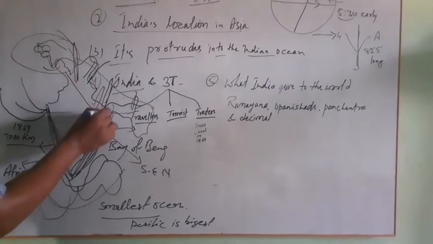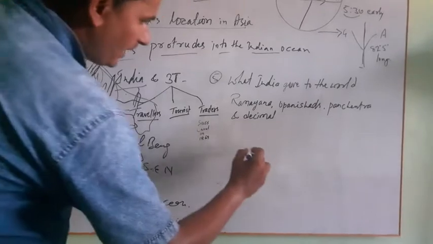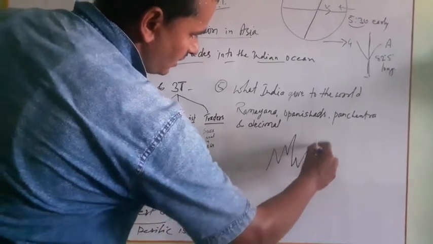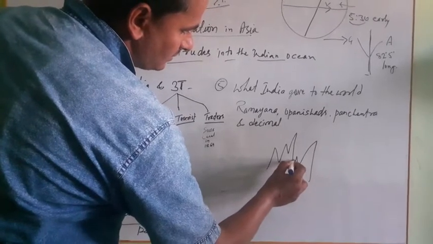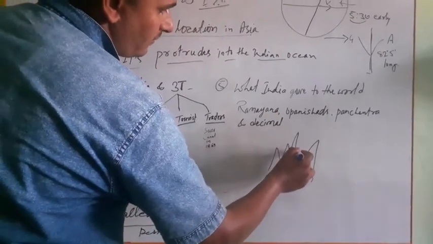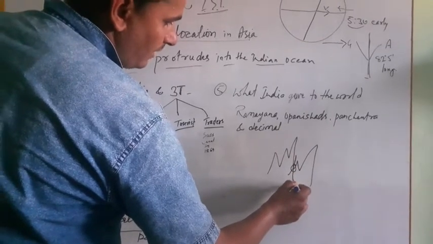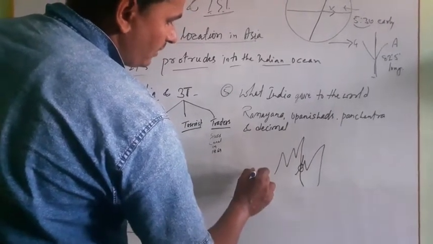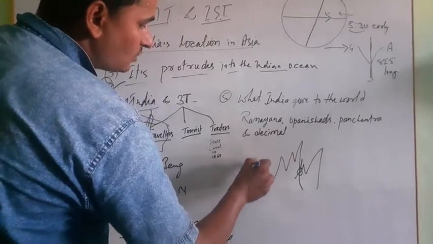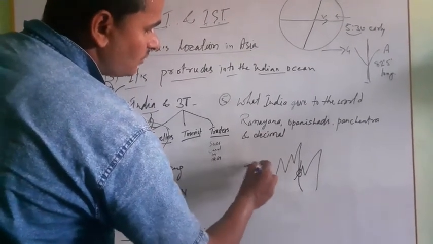So this is the passage. If this is the mountain, you will get places like this. This is the place which makes the pass. Somewhere rivers flow through these valleys, and somewhere where there is no river or large water body, we get access to cross from one place to another.